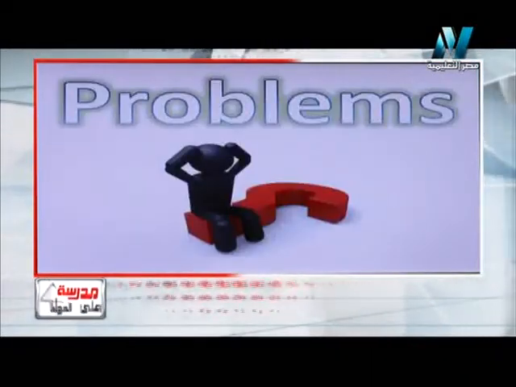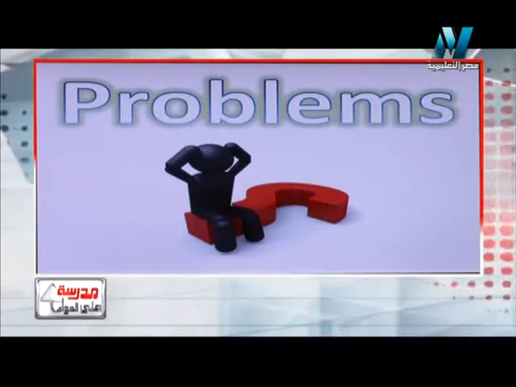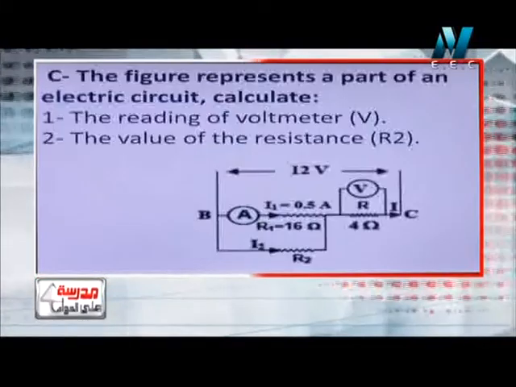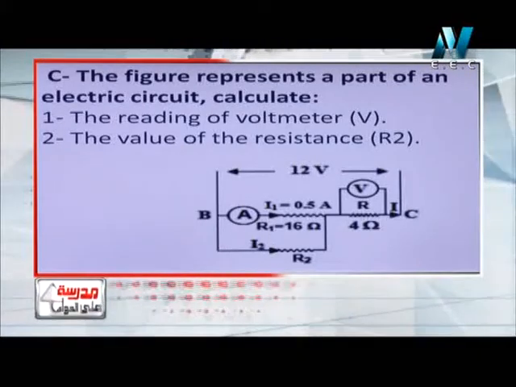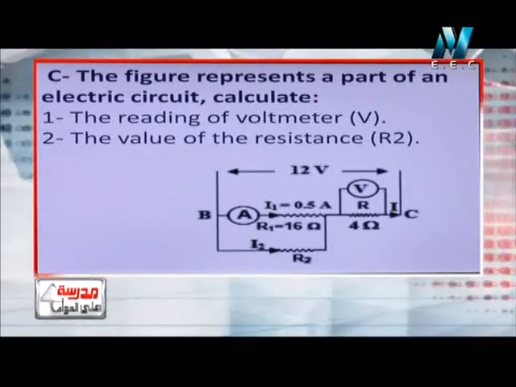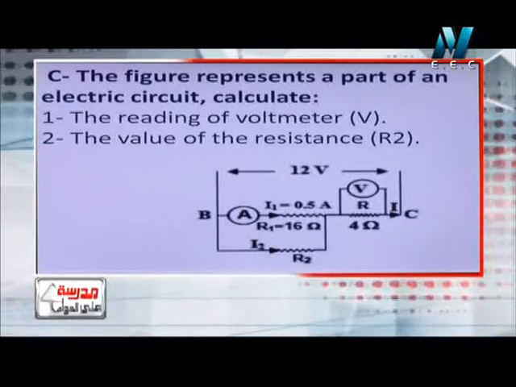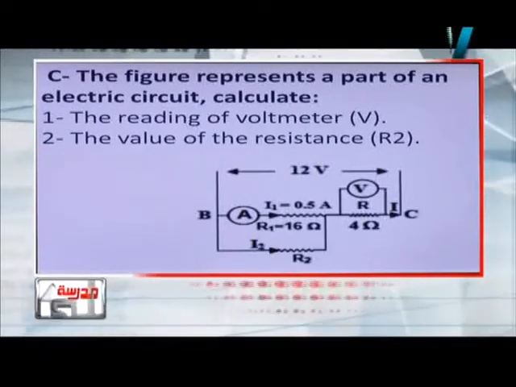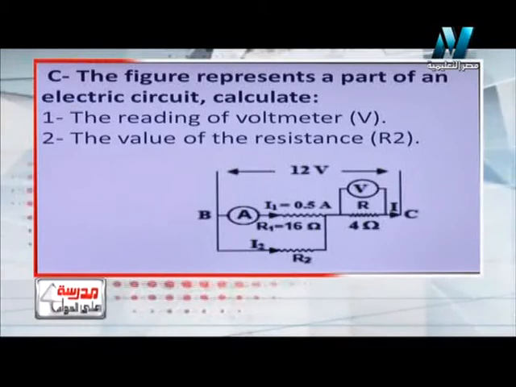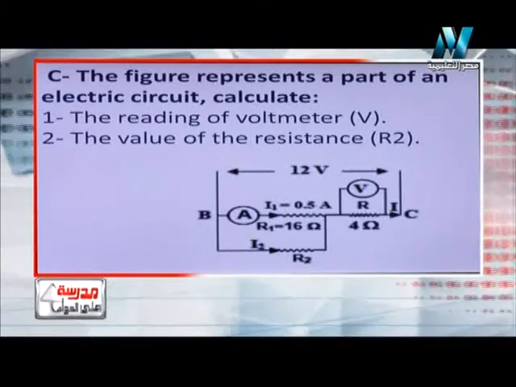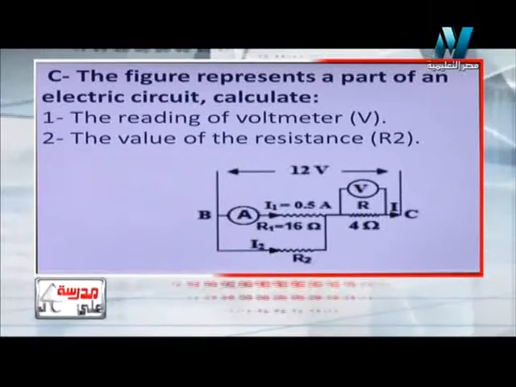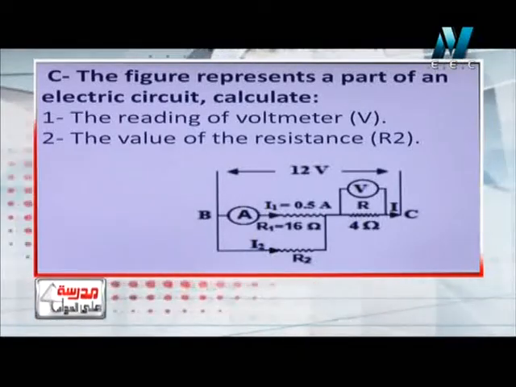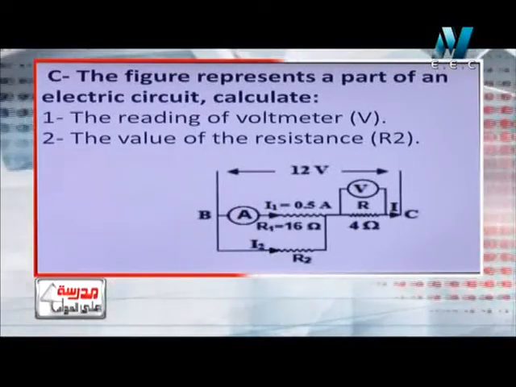Let's move to the question called problems. Let's see the problem that we have. Okay, this problem is found in previous exams. It gives me an electric circuit and he wants the reading of the voltmeter and the value of the resistance R2. Let's draw this circuit on our paper and try to answer it.